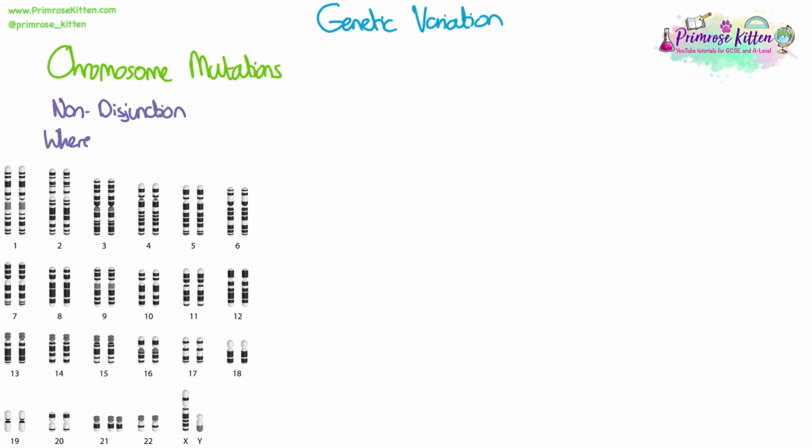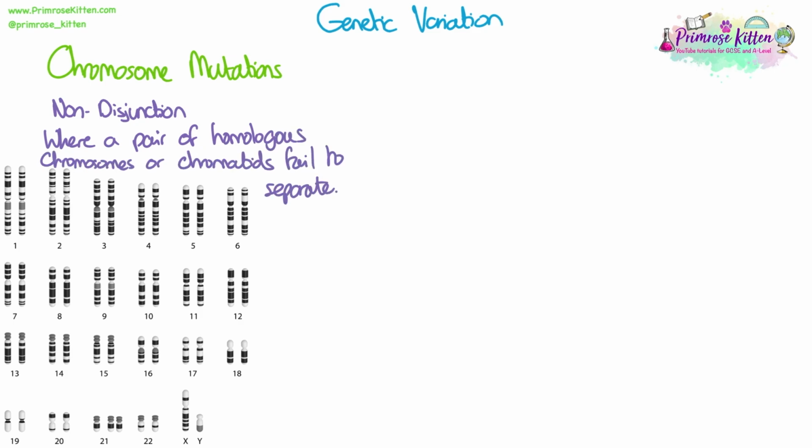So this is where a pair of homologous chromosomes or chromatids will fail to separate during meiosis. This means that one gamete will have an extra chromosome. So instead of just receiving half of a pair of homologous chromosomes or one chromatid, they get the whole pair of homologous chromosomes, or they get two chromatids. And so this means that we're going to have an extra chromosome where we shouldn't. Instead of a pair, we're going to have a triplet.